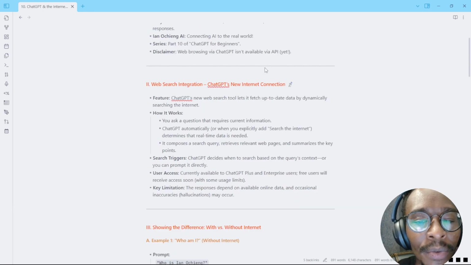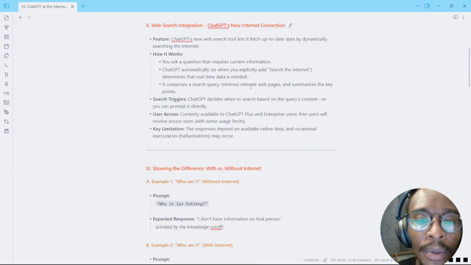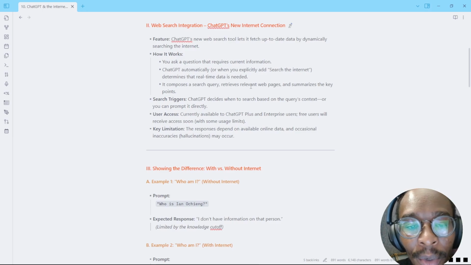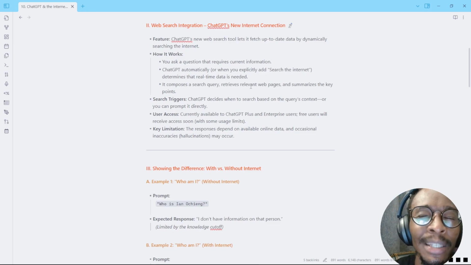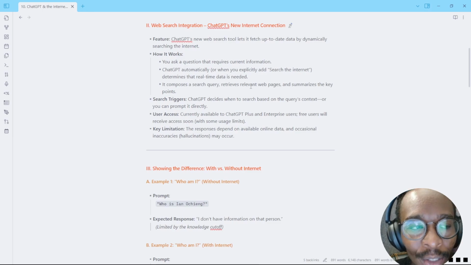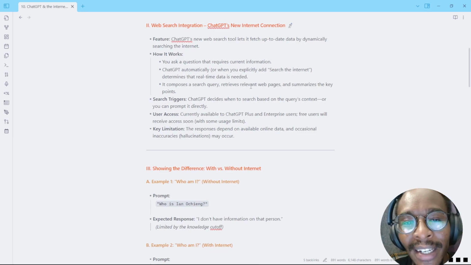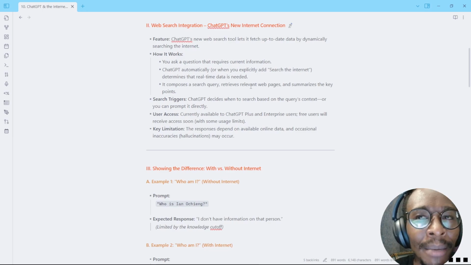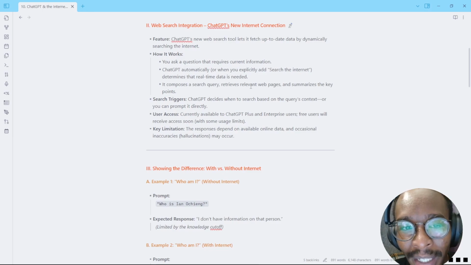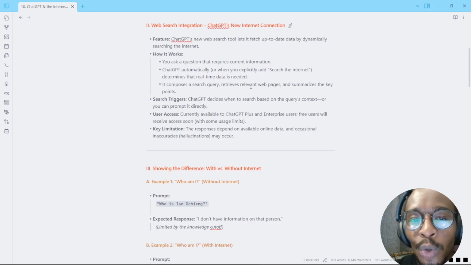So disclaimer, as I'm making this video, the web browsing via ChatGPT is not really available via API just yet. The way that ChatGPT's new search engine works is you ask it a question that requires current information, and then ChatGPT is automatically going to search the internet, or you can explicitly tell it to search the internet. It's going to know whether to search or not based on the query that you give it. So sometimes it is automatic, and sometimes it's not really automatic. Depending on the query, it's going to know if it needs to search the internet or if it does not.